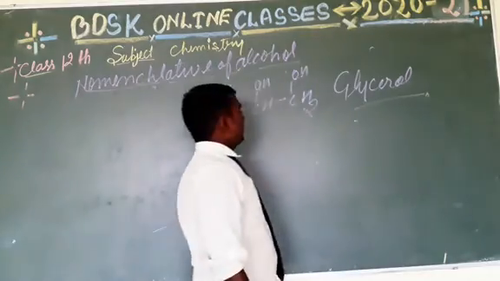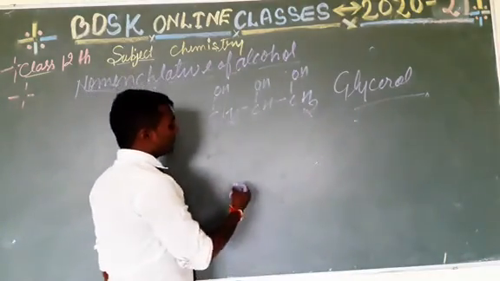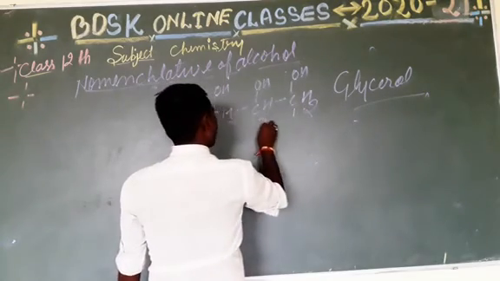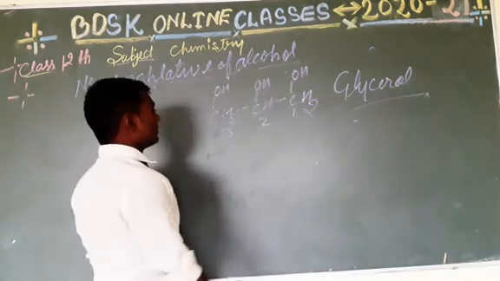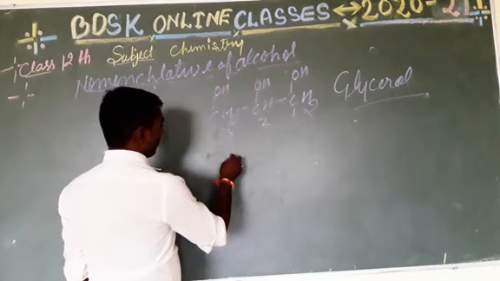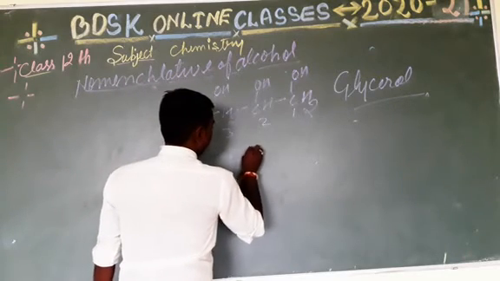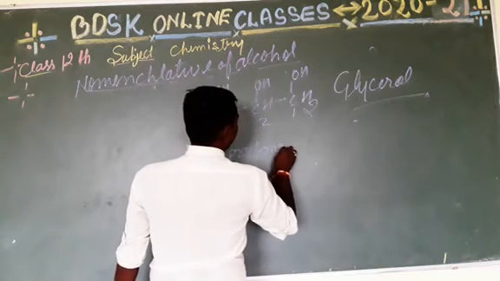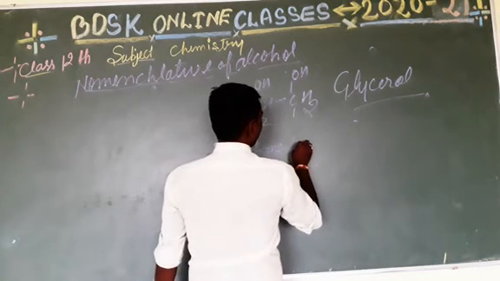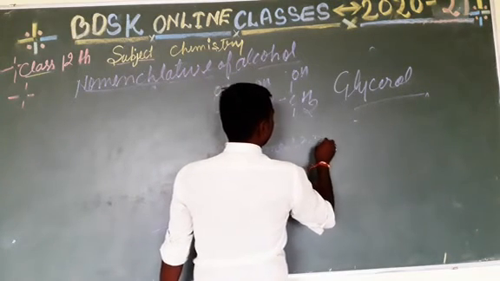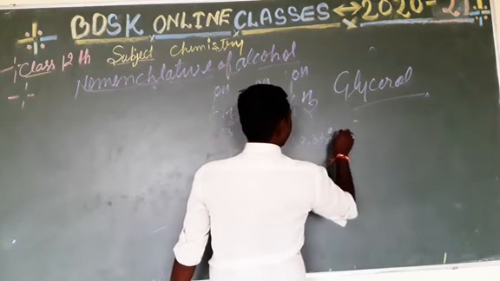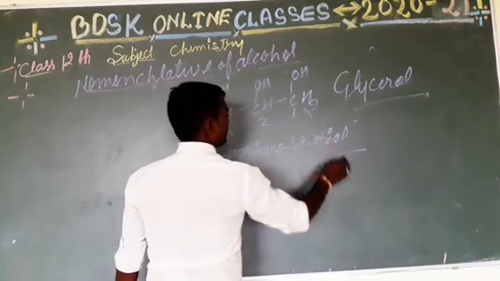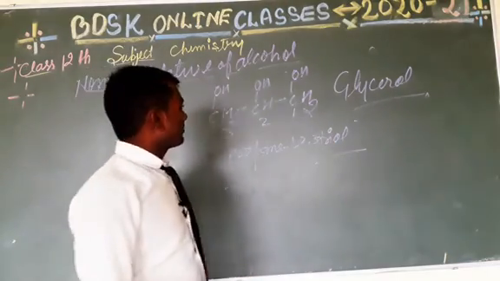And we can start numbering from any side because all the carbons contain an OH group. So the IUPAC naming of this compound is prop. It has single bonds, so propane, 1, 2, 3 triol. This is the IUPAC name of this compound.